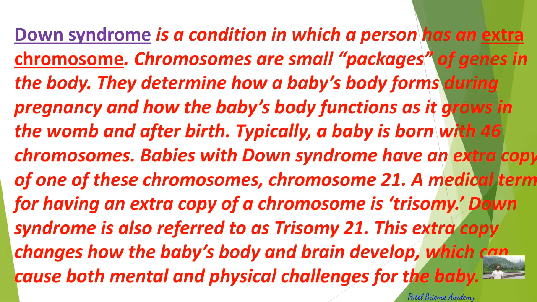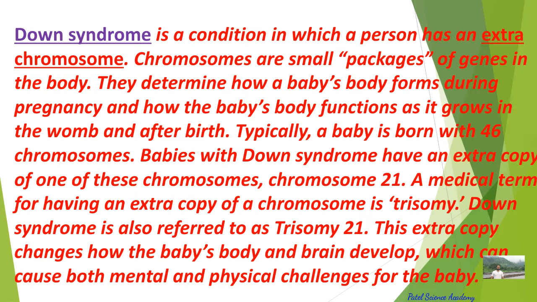So all these are the symptoms of Down syndrome, which is caused due to the 21st trisomy, in which instead of 2 chromosomes there are 3. And this is the problem caused due to non-disjunction. So this is the condition in which a person has an extra chromosome, as I told you, and these chromosomes are small packages of genes in the body, and they determine how a baby is formed during pregnancy, and how the baby's body functions as it grows in the womb and after birth. Typically a baby is born with 46 chromosomes, and a baby with Down syndrome has an extra copy of one of these chromosomes.